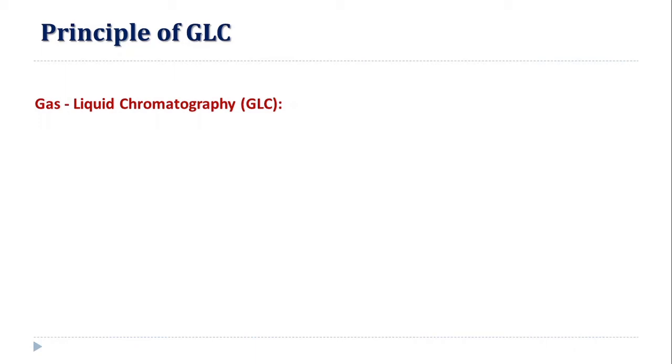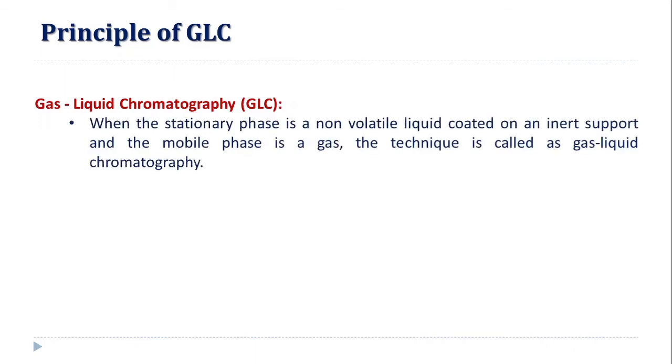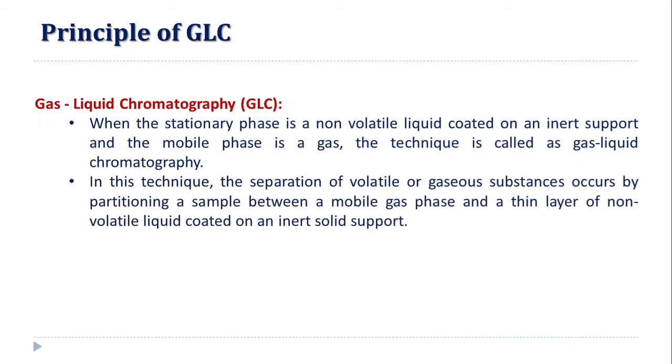In gas chromatography, as we know, the mobile phase is always a gas, while in GLC, that is, gas liquid chromatography, liquid is the stationary phase. When the stationary phase is a non-volatile liquid coated on an inert support and the mobile phase is a gas, the technique is called gas liquid chromatography. So, in gas liquid chromatography, the stationary phase is a non-volatile liquid, while the mobile phase is a gas.